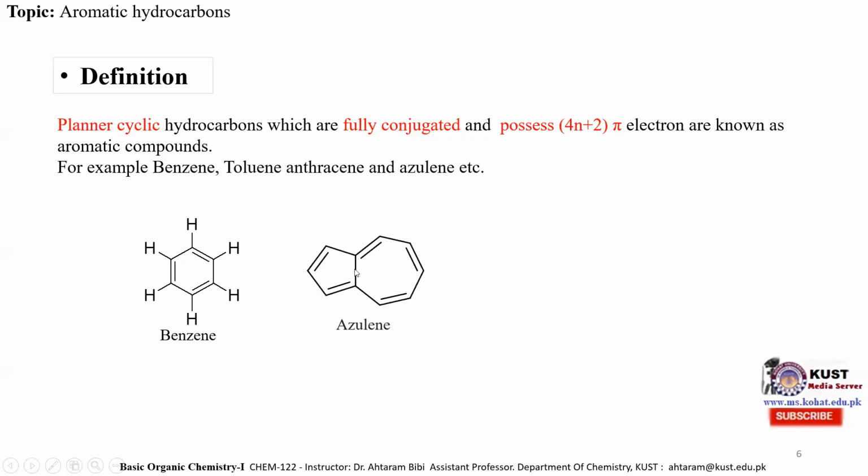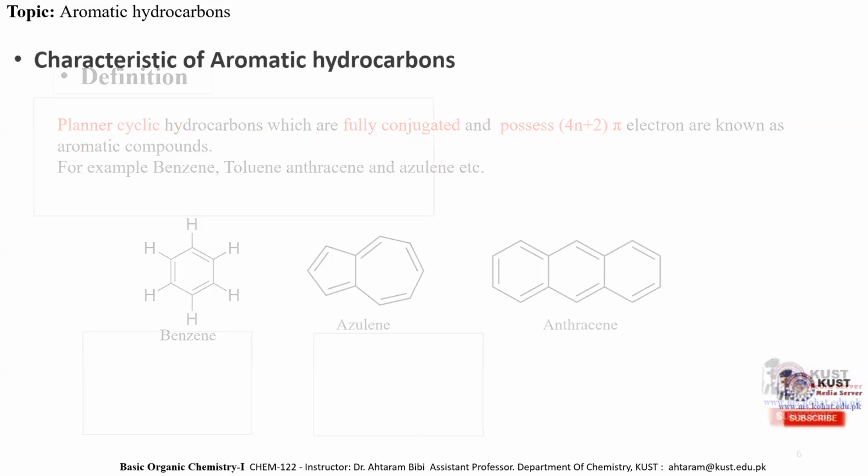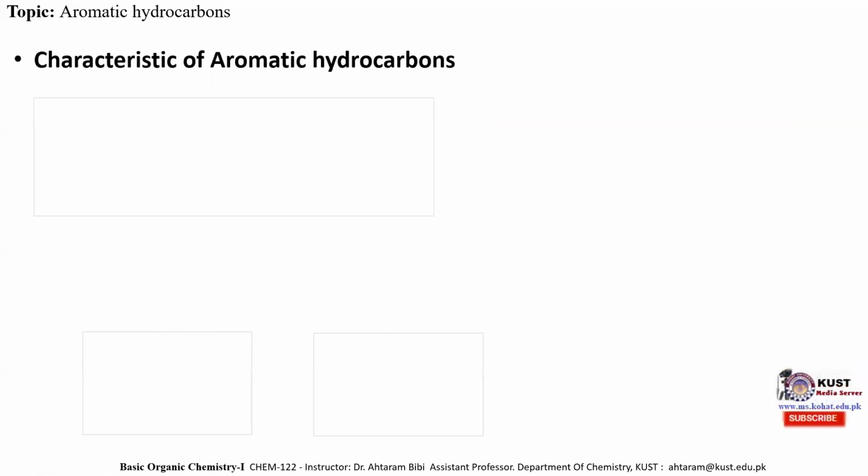Similarly, here we can see that this is the ethylene molecule. It is a cyclic molecule, it is planar, and it consists of alternate carbon-carbon double and carbon-carbon single bonds, fully conjugated and possessing 4n plus 2 pi electrons. Similarly, anthracene is also aromatic because it is a planar cyclic molecule, fully conjugated and possessing 4n plus 2 pi electrons. So the updated definition of aromatic hydrocarbon is that planar cyclic hydrocarbons which are fully conjugated and possess 4n plus 2 pi electrons are known as aromatic hydrocarbons. Now, what are the characteristic properties of aromatic hydrocarbons?